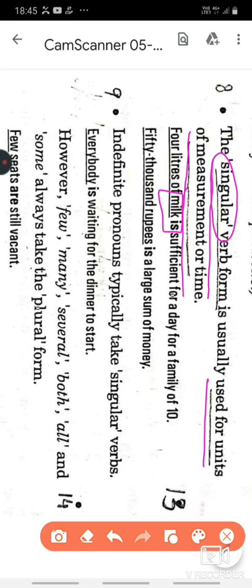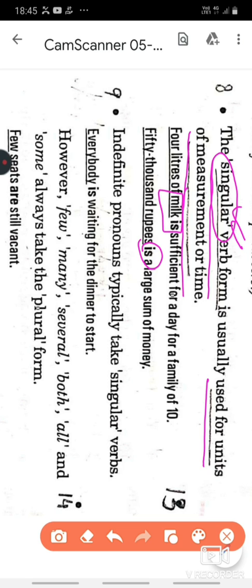In such cases, the rule is that all the units of measurement and time take singular verb, no matter the numeral mentioned is more than 1. That is how 50,000 rupees will take is.